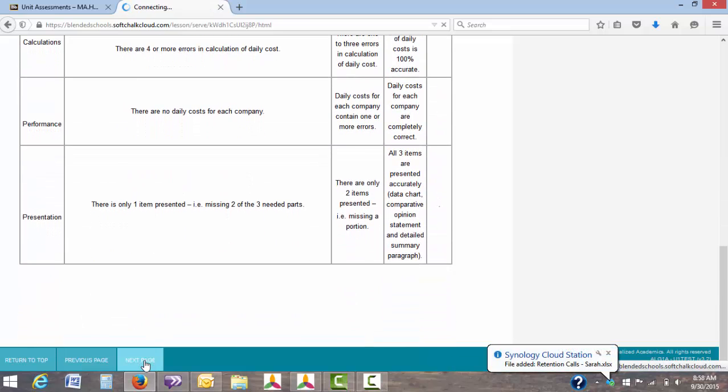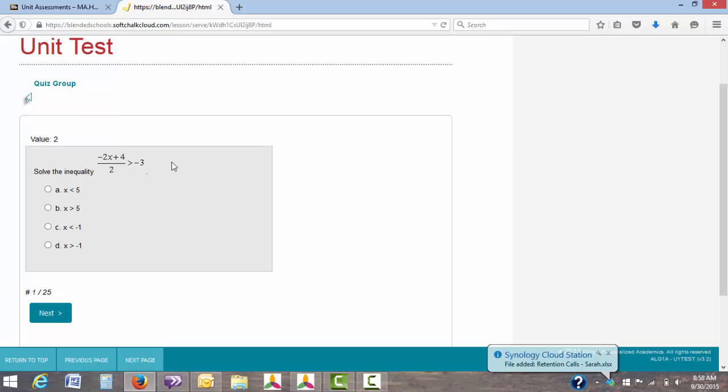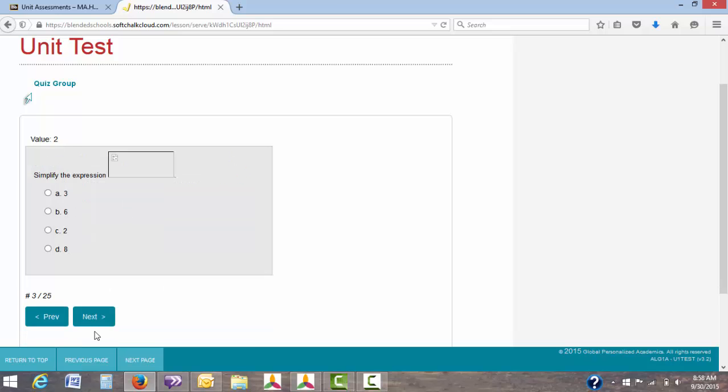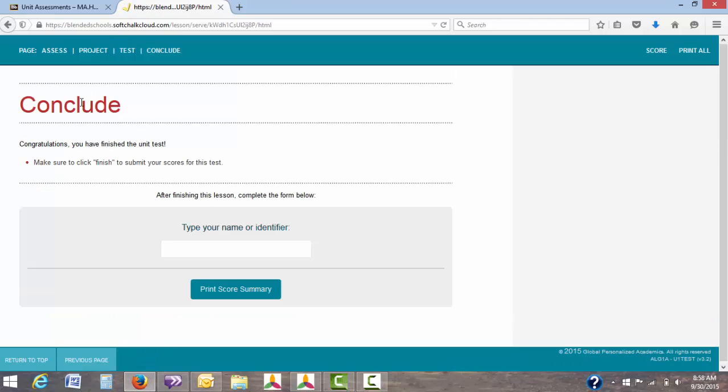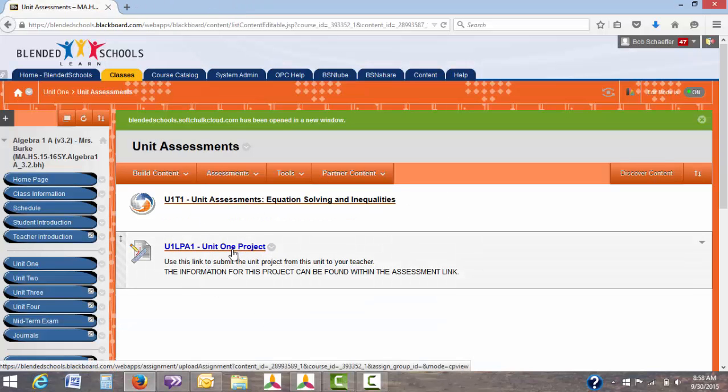By clicking on the next page, it will take you into your unit test. There are 25 questions, multiple choice. Make sure you go through all 25, and once you're satisfied with your answers, by clicking the next page, it'll officially submit your test to us. Please make sure you send your project through this link in your course.